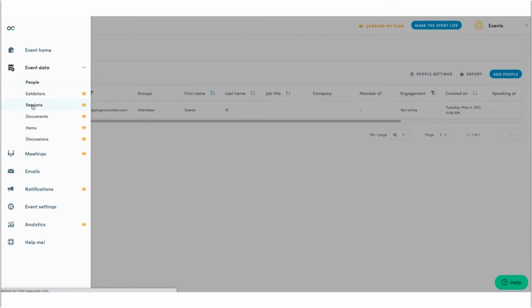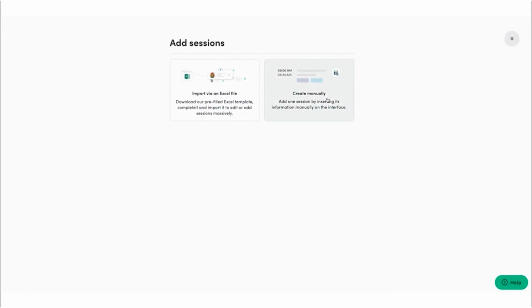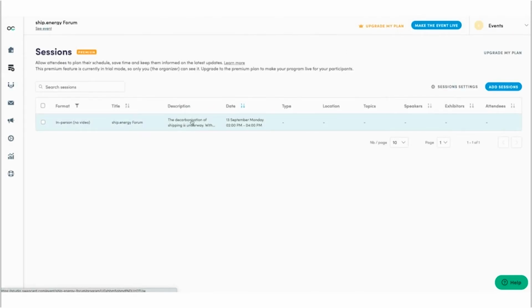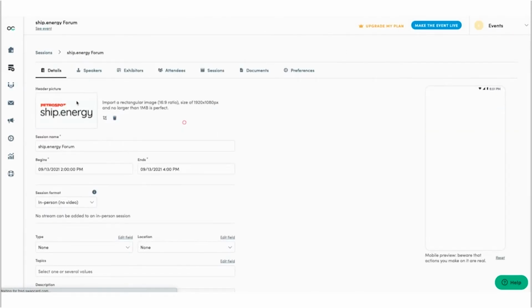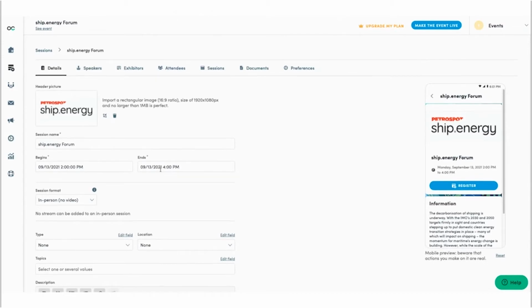I'll then take you to the Sessions tab. Now this is where you'll actually upload the session information. So you can add session here and click create manually. This is where you can then add the session name, you can add a header image here, the date and the time of your session.